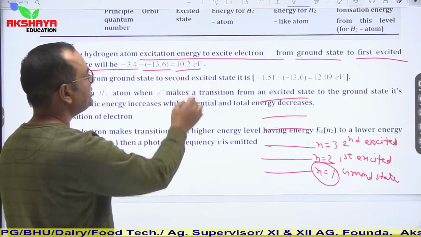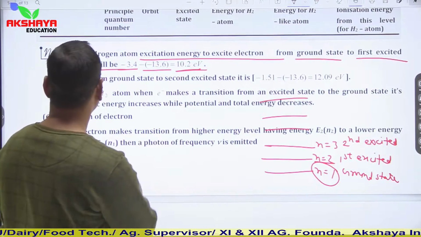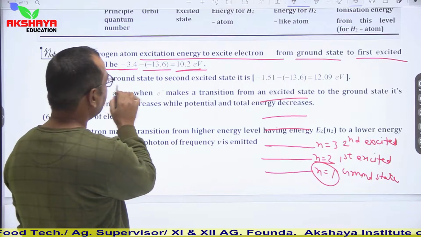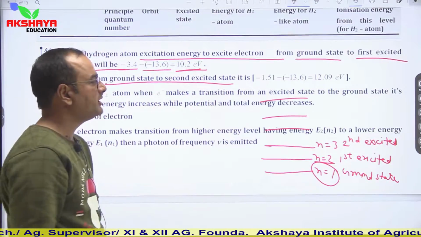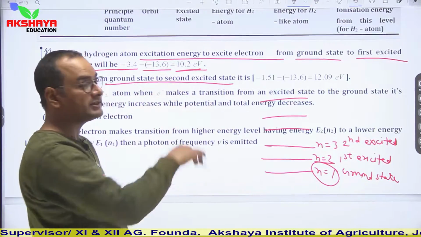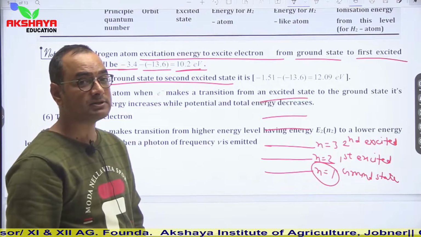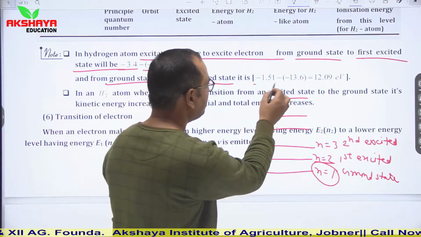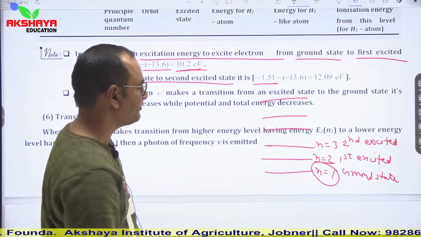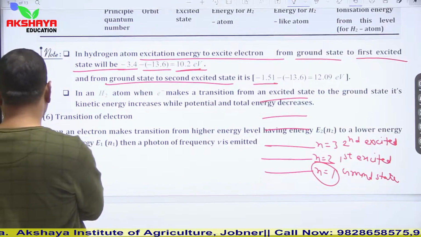So the total energy is 10.2 electron volt. And from the ground state to the second excited state, second excited state means third orbit, so it is minus 1.51 electron volt. This can be calculated by using the relation.